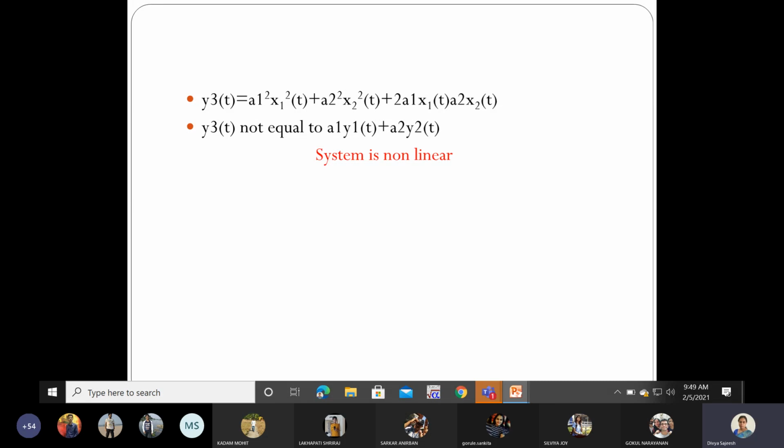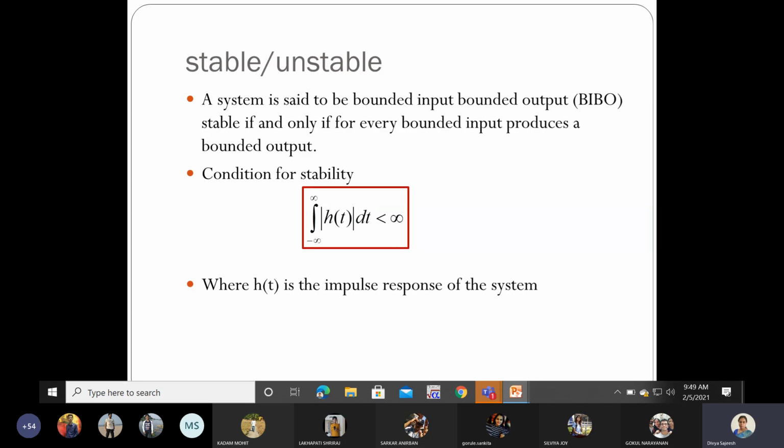Okay. So that is all about the linearity of your system. Now the last system is to check whether the system is stable or unstable. A system is said to be stable if for a bounded input signal you are obtaining a bounded output. So if I obtain a bounded output, then I can tell the system is bounded input, bounded output